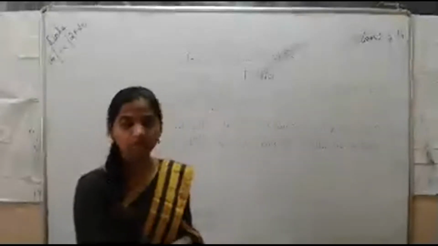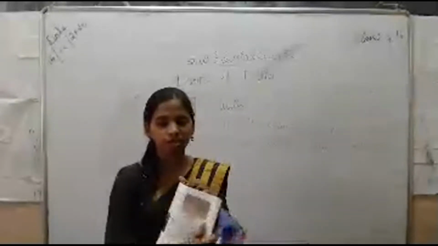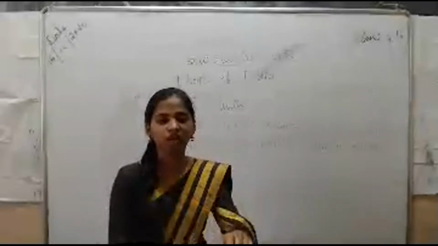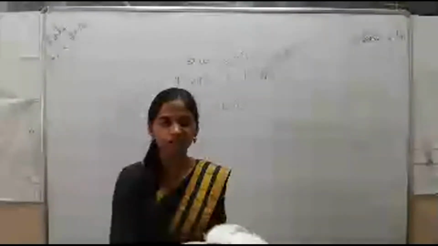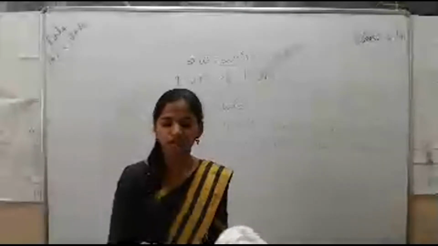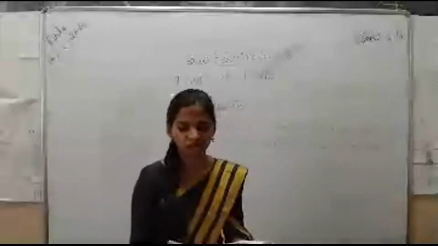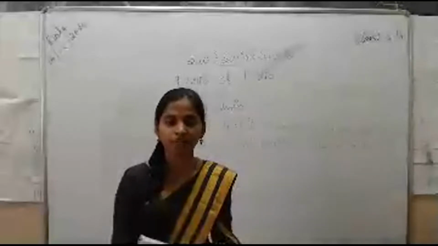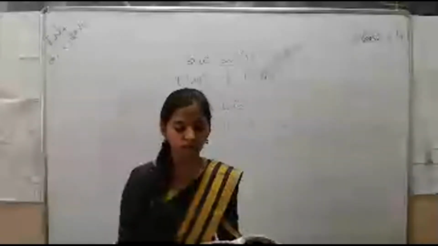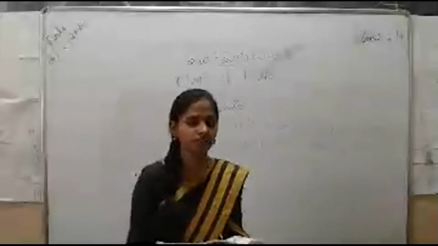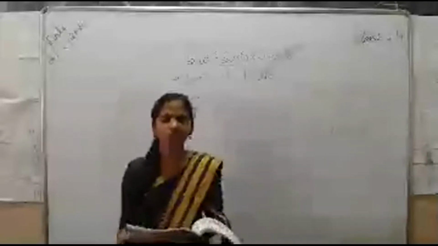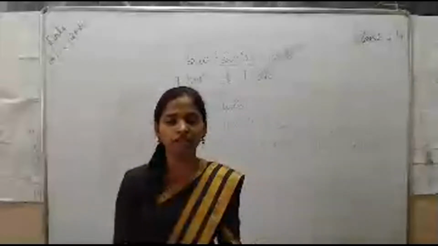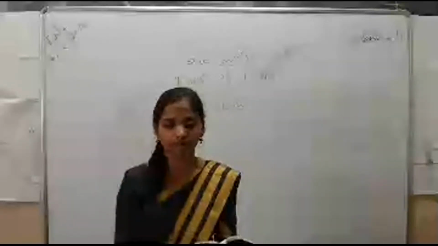In your page number 63, you can find the picture here. This is a picture of alluvial soil. In that picture, you can observe there are different colors for that soil. There are 4 different colors the alluvial soil contains. This type of soil is found in plenty in the northern and the coastal plains of India. Almost the coastal plains as well as the northern states of India contain the alluvial type of soil.